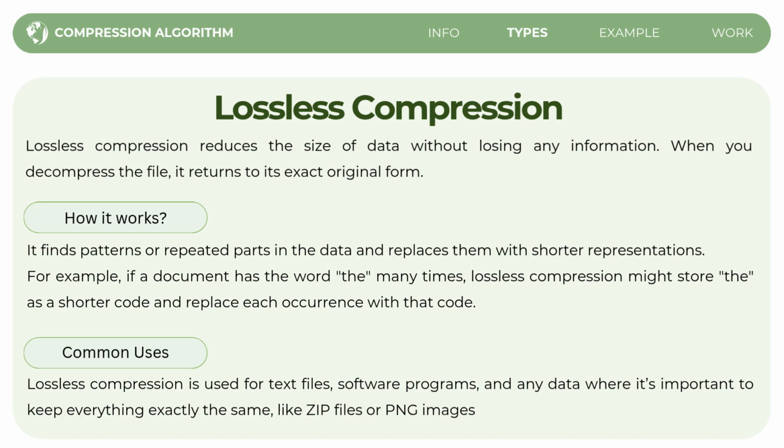The common uses of lossless compression are for text files, software programs, or any type of data where it's essential to keep everything exactly the same as the original. Examples include zip files, which can hold many types of files while keeping them intact, and PNG images, a common image format that doesn't lose quality when compressed.